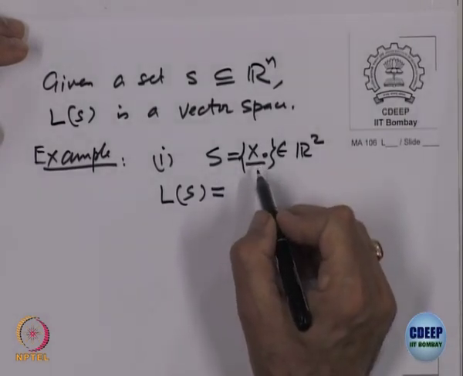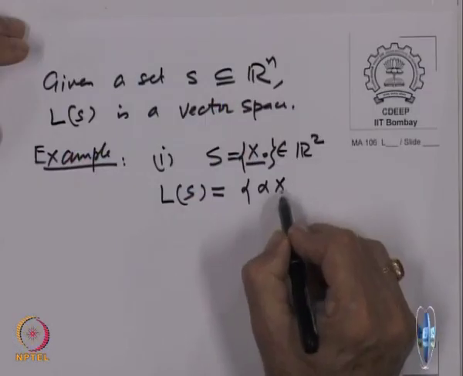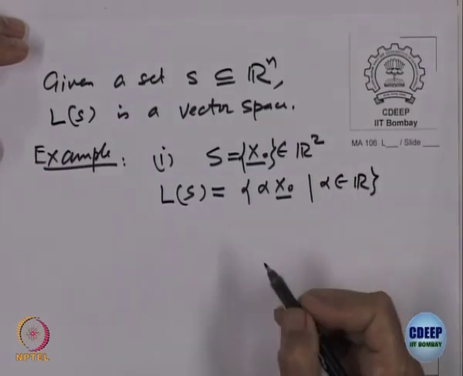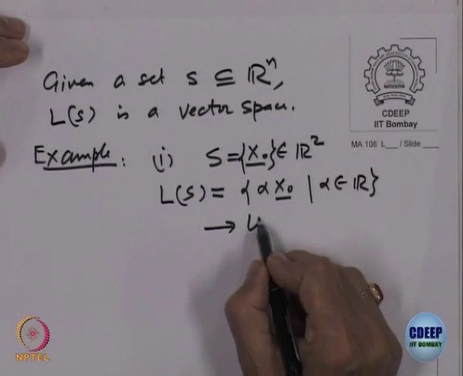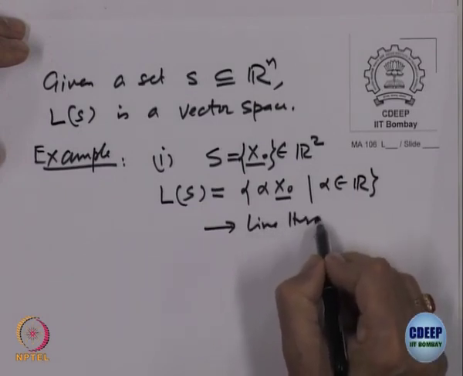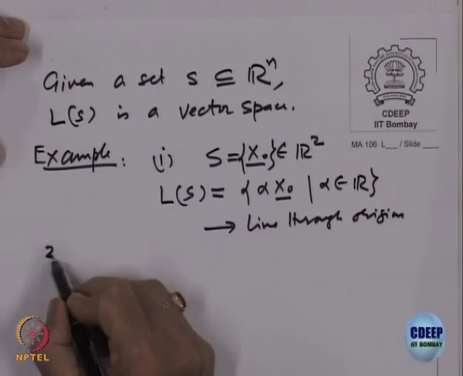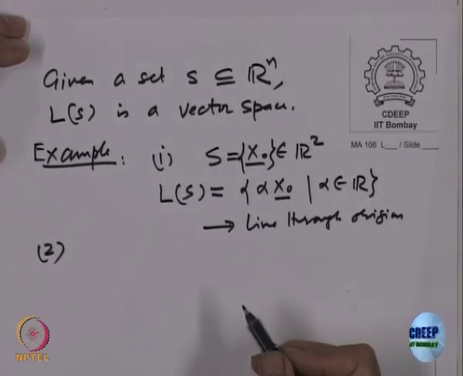So, how will you form linear combinations of it? Only one vector to choose, multiply by a scalar. So, what is L S? Alpha times x naught, alpha belonging to R. Is that okay? That is the only combination possible. So, that was the line through the origin, right. Is it okay? Okay.